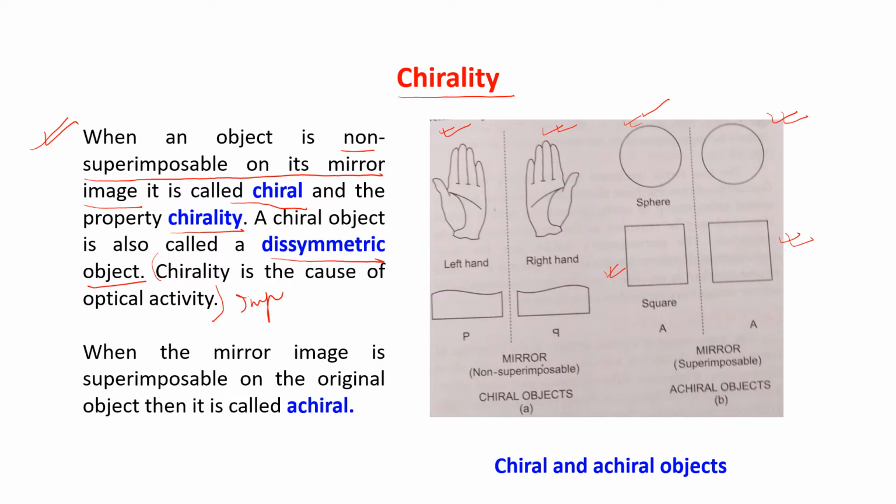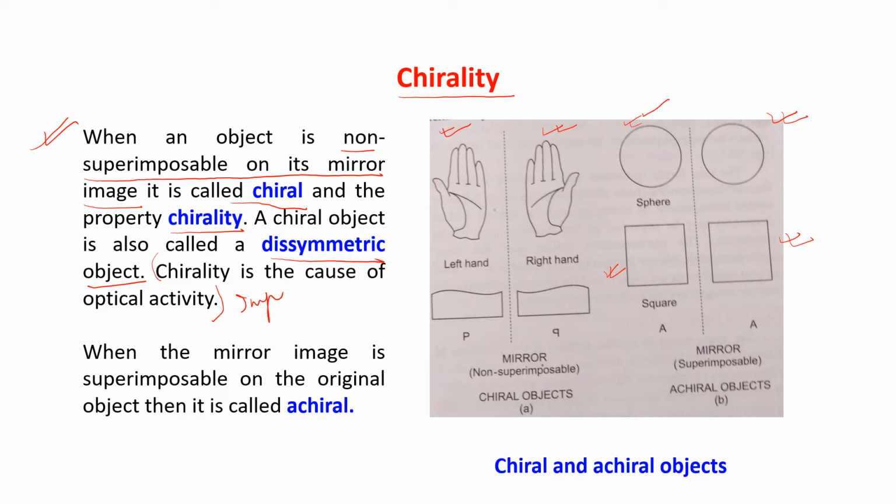When the object has a non-superimposable mirror image, that causes chirality, and if chirality is present in the object, then that gives you an optically active compound. Chirality is the cause of optical activity. I'll discuss this in detail in the following slides.